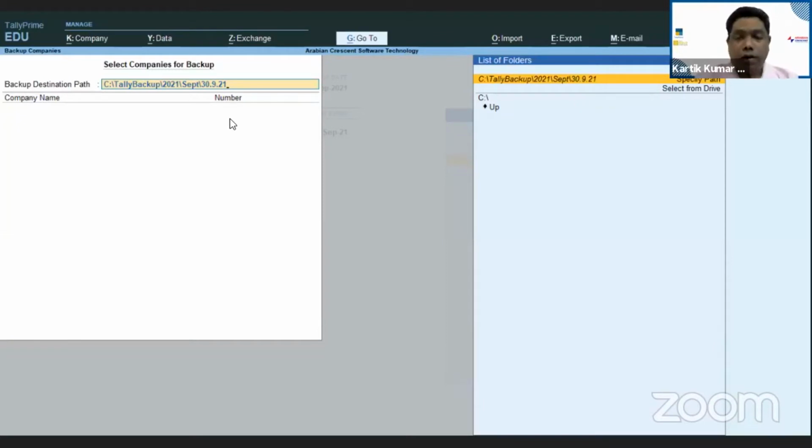And we, as Arabian Crescent, have developed one module, that is the auto backup module. This will help you to take the system's backup. The backup can be set on the starting of the company, and you can set it when you want to take the backup, like when you're closing the day, SOD and EOD. You can set the backup date and time. You can just mention it. So this is the auto backup we have with us at Arabian Crescent.